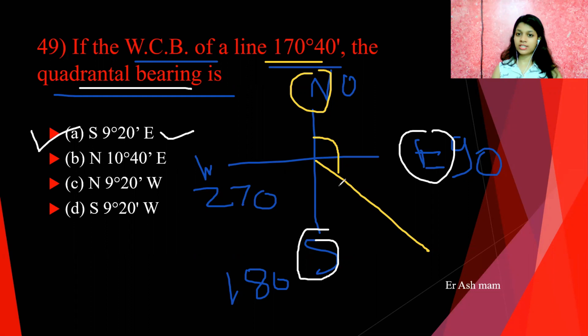This line is near to the south direction, so we measure it from south direction towards east direction. If we subtract these angles, that is 170 degree 40 minutes, from total 180 degree, then we will get this, and it's called quadrantal bearing.